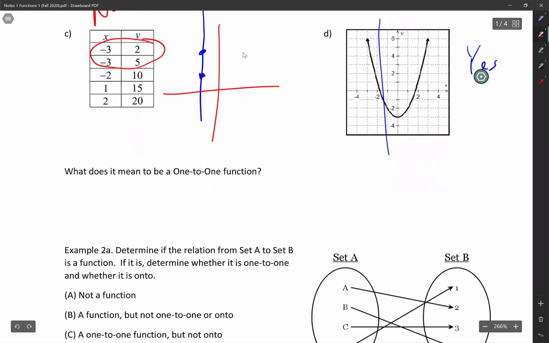So what does it mean in layman's terms, if you're still saying, Chavez, I have no idea what you're saying, can you just tell me in plain English? Okay, I'll tell you in plain English. It means that it passes vertical line test and passes horizontal line test.